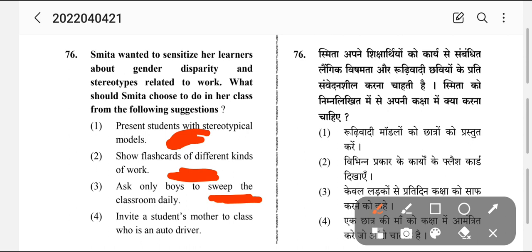Invite a student's mother in class who is an auto driver. So the option is option number 4. This is a very different thing. Nowadays females are also auto drivers, train drivers, but this is not a standard thing which people thought that women can do. So this example can sensitize the students about gender disparity.